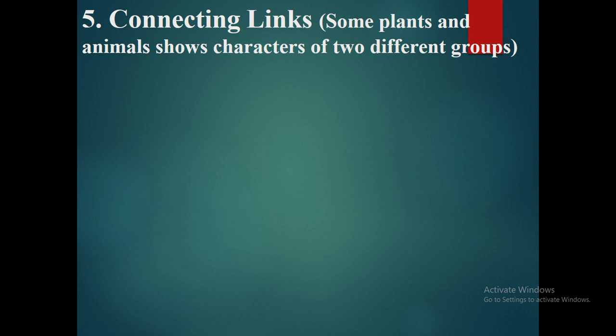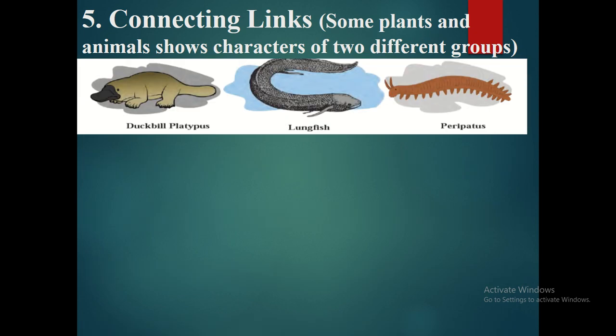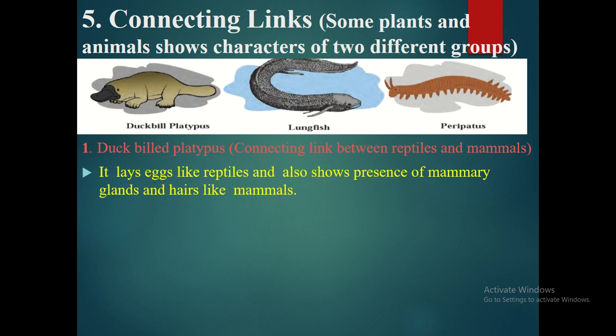Fifth evidence, connecting links. Some plants and animals shows character of two different groups. Therefore, they are called as connecting links. So here three pictures are shown, duckbill platypus, lungfish and peripatus. So let's discuss one by one. Duckbill platypus, it is a connecting link between reptile and mammal because it shows the characters of reptile like it lays the egg and also shows the presence of mammary glands and hair like mammals.